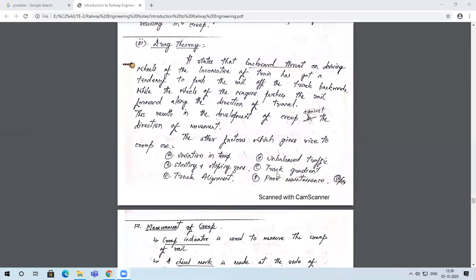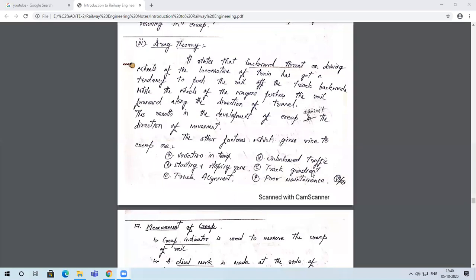Then comes the track gradient. Track gradient also might be a cause of creep to take place. For example, if you have a very steep rising gradient, then the vehicle would be struggling to climb the hill, and when it climbs it will have to give a lot of thrust for it to be pulled. So in such areas where a lot of acceleration is required, the rails will be subjected to this kind of creep phenomenon.